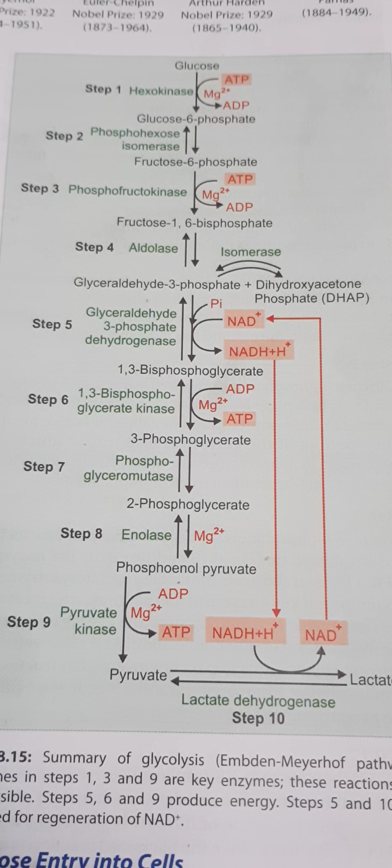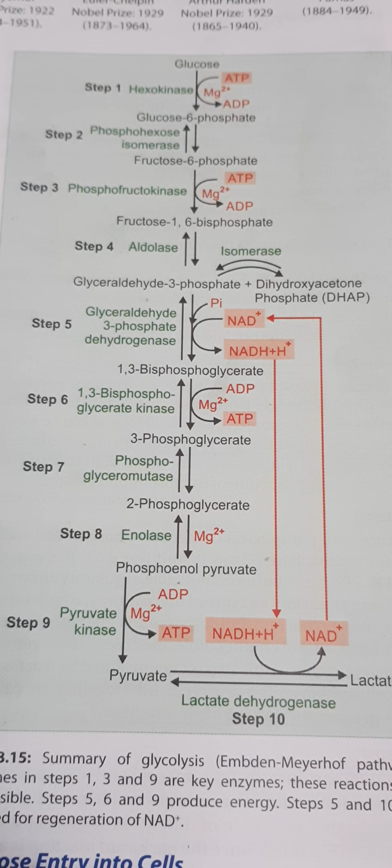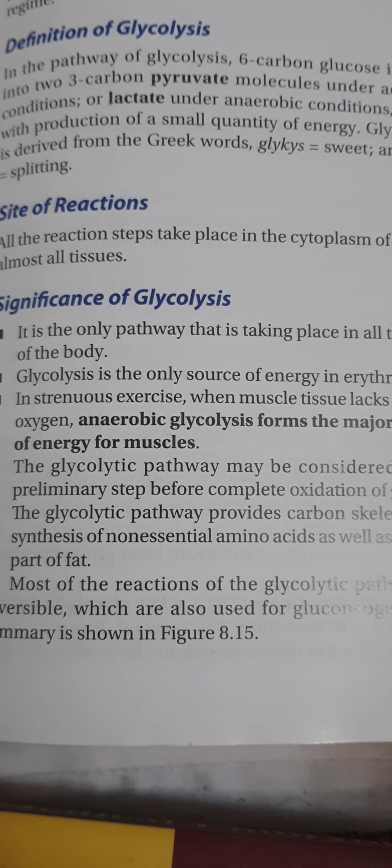So glycolysis. Glycolysis takes place in the cytoplasm of all the cells. During aerobic condition, it will lead to pyruvic acid, whereas during anaerobic condition, lactic acid will be formed. This glycolysis is also called the EMP pathway. So what is the significance of this glycolysis?